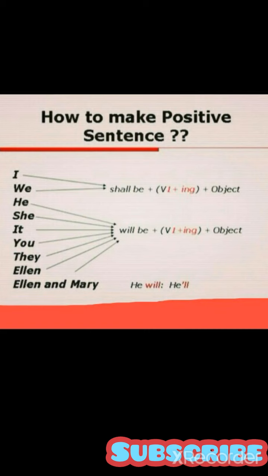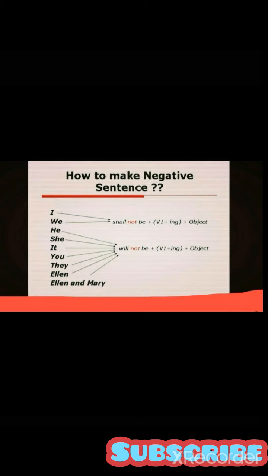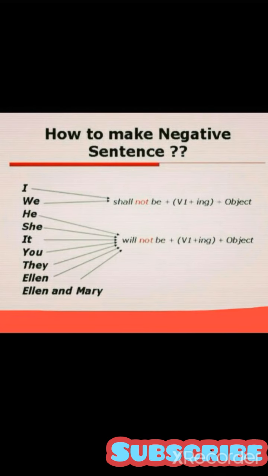They will be studying hard. Okay, all of these sentences are in future. Now let's see how to make negative sentences. What you need to do is put not after your shall or will. It is so simple, the other structure will remain the same.